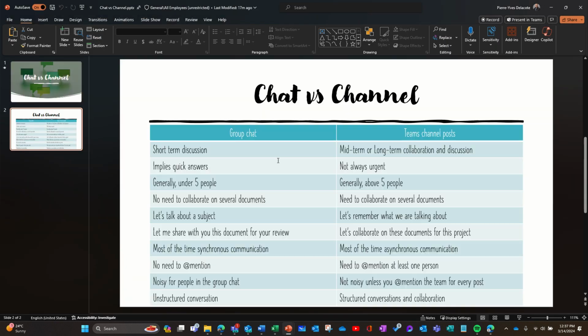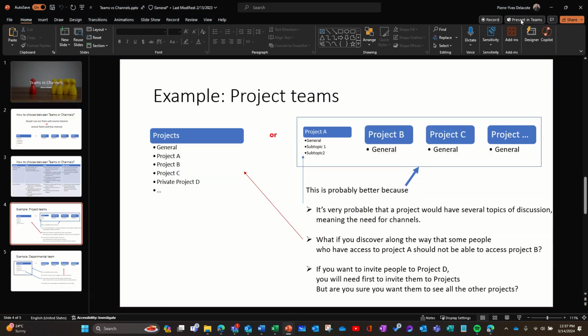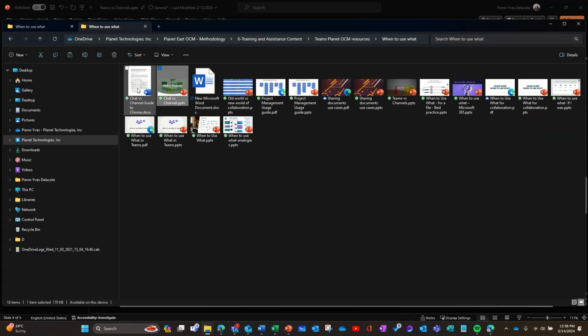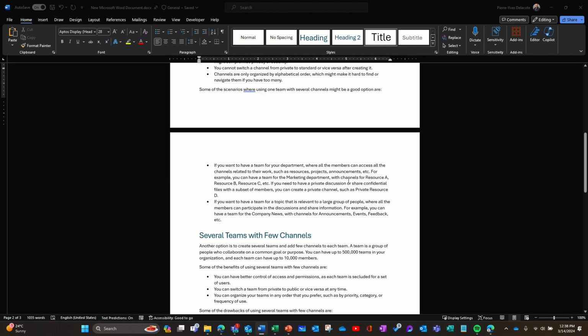Basically, it's a simple slide saying when you use group chat or team channel posts, with a list of when you should use group chat or when you should use Teams channel posts. So I did the exact same thing in a Word document. With Copilot, I asked the exact same thing: create a guide.